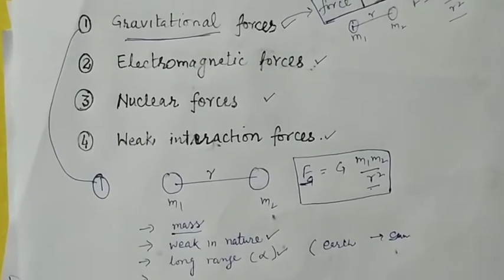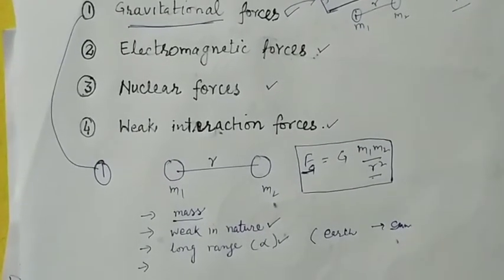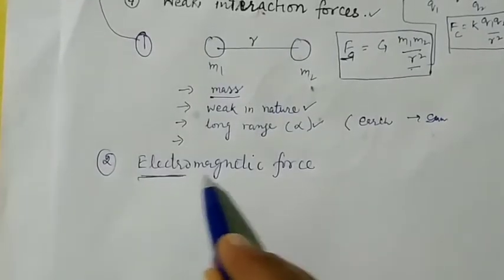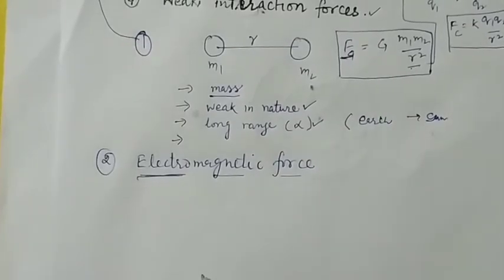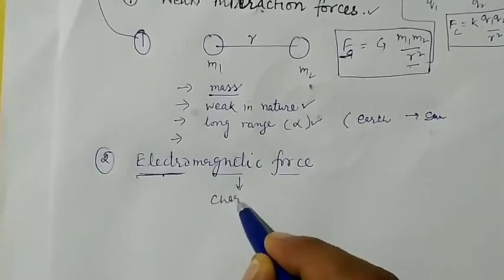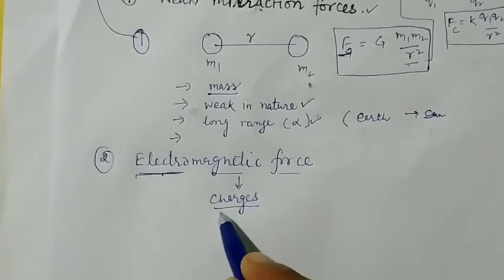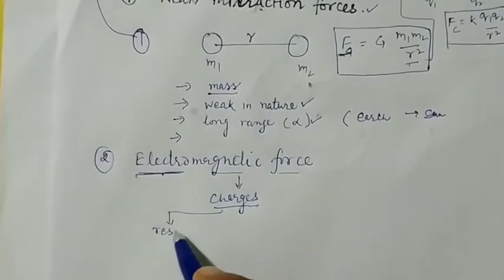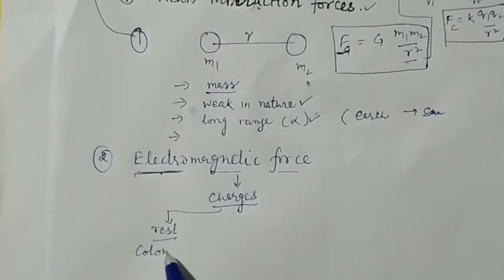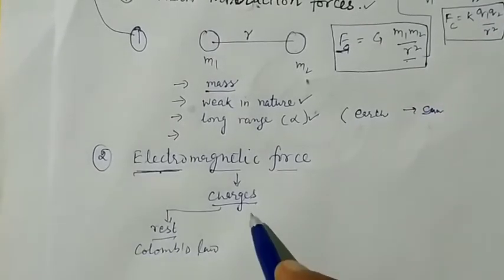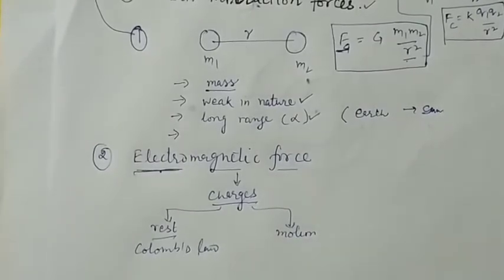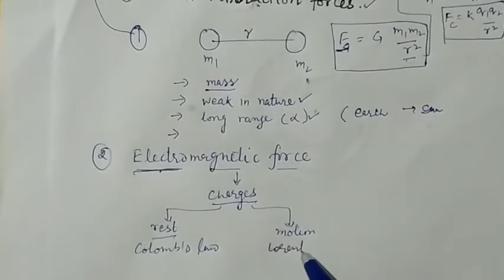Now let us discuss the second force, that is called the electromagnetic force. The name electromagnetic force suggests electric and magnetic forces. So this electromagnetic force exists between the charges. When the charges are at rest, then the force between the charges is given by Coulomb's law. When the charges are in motion, then the force between the charges is given by the Lorentz force.